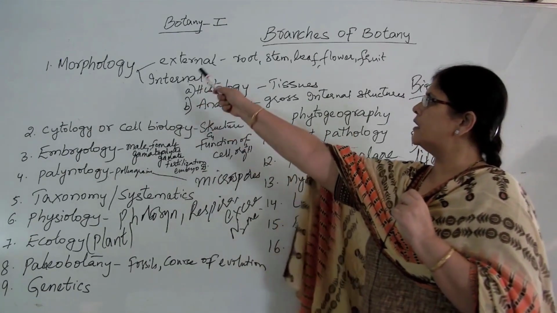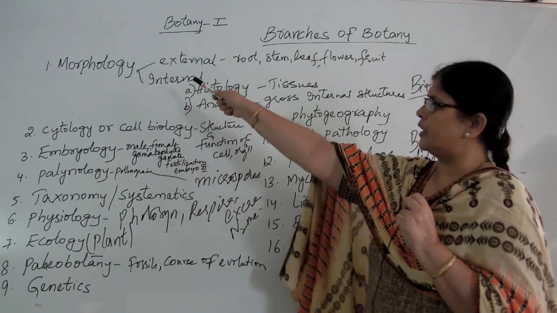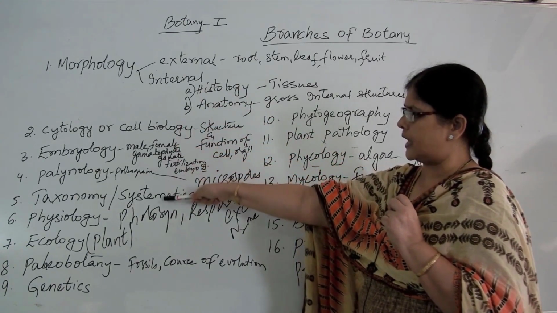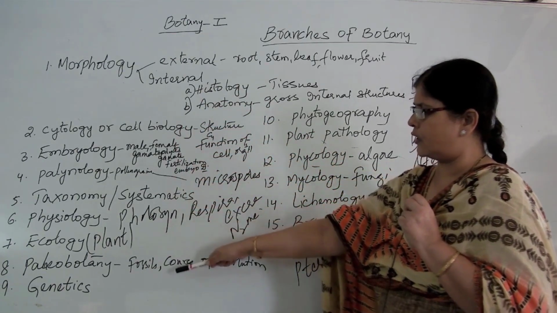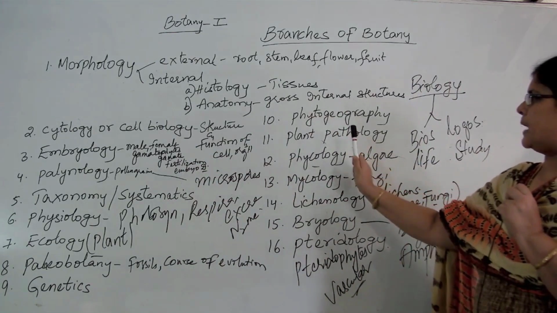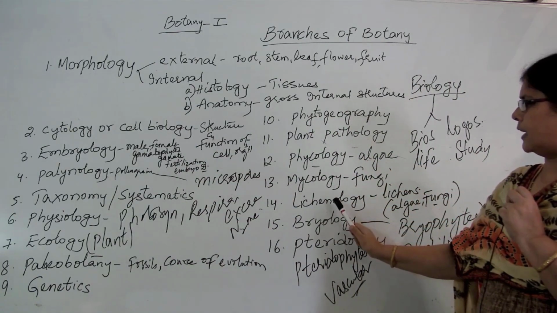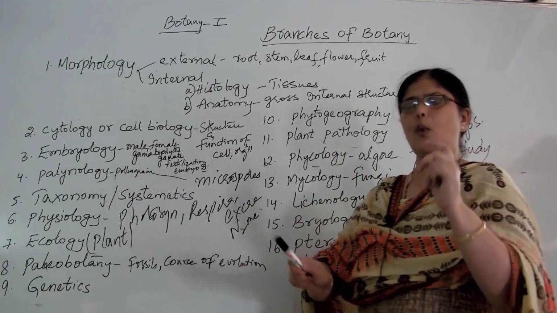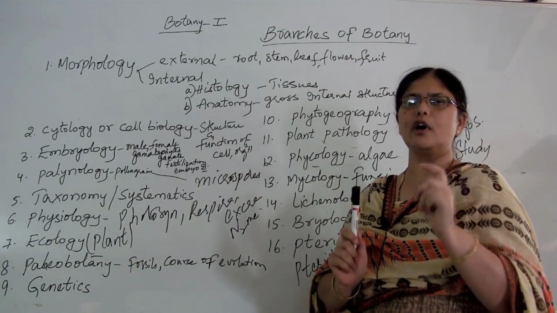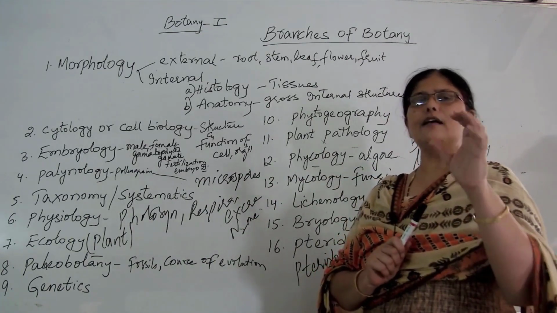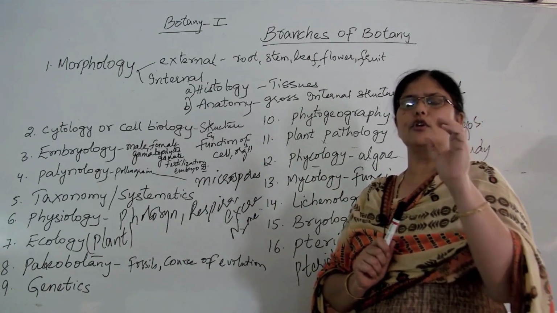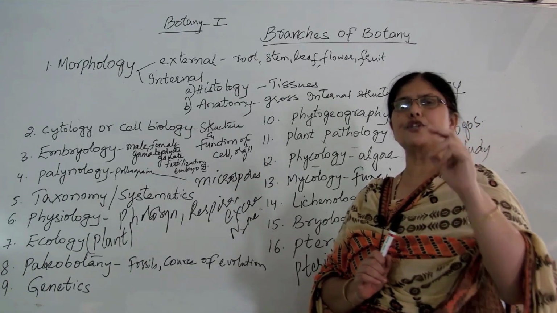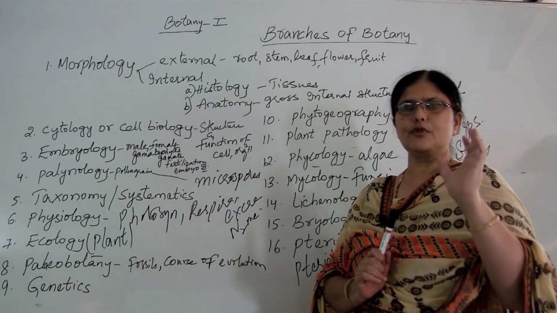Once again we will revise the different branches of botany: morphology, cytology, embryology, palynology, taxonomy, physiology, ecology, paleobotany, genetics, phytogeography, plant pathology, phycology, mycology, lichenology, bryology, pteridology. Any one or two of these branches you will get as 2 marks questions in your intermediate public examination. They will ask you the definition of the branches of botany, so you should be able to understand and write the definition in a proper manner to fetch 2 marks. Is that clear, students? Thank you.